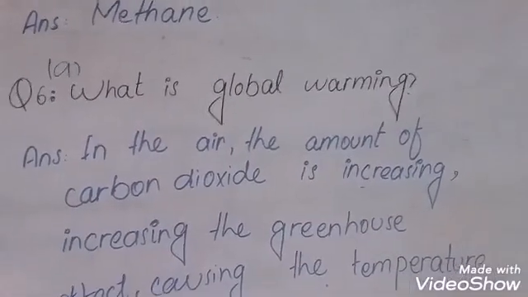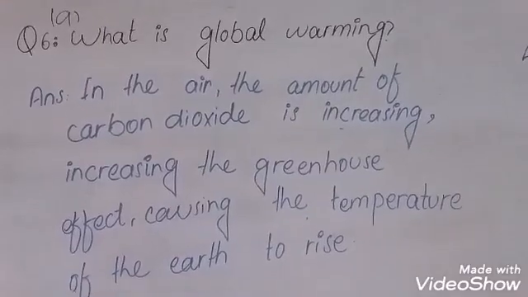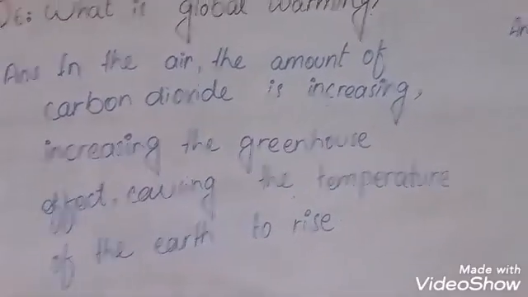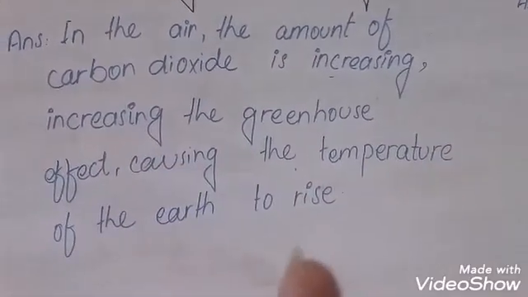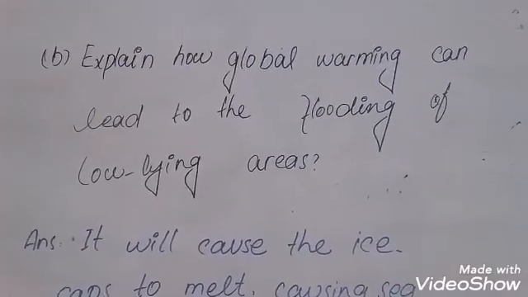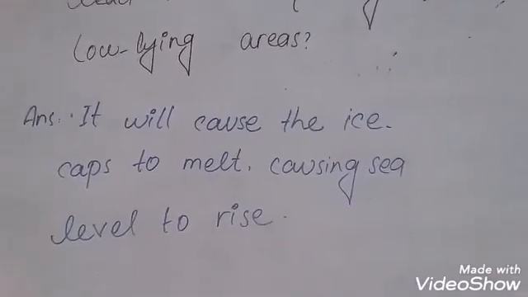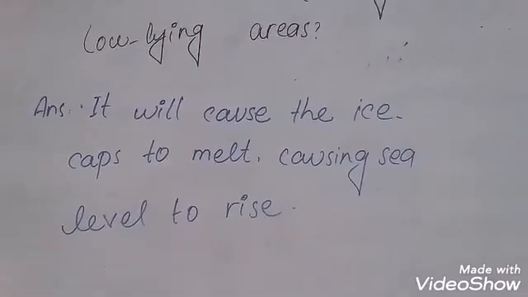Sixth question, A part, what is global warming? In the air, the amount of carbon dioxide is increasing the greenhouse effect, causing the temperature of the earth to rise. Now B part, explain how global warming can lead to flooding of low-lying areas. It will cause the ice caps to melt, causing sea level to rise.